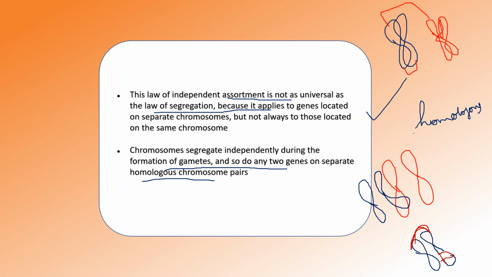But Mendel did not include this point in his experiment. So now we can say that homologous chromosomes are also involved in this process through the process of recombination.